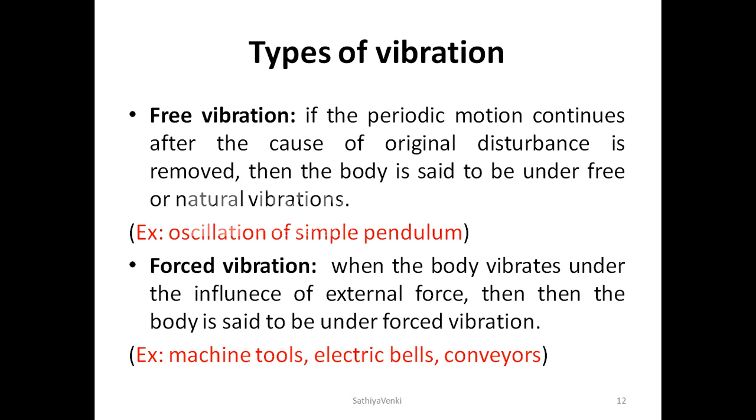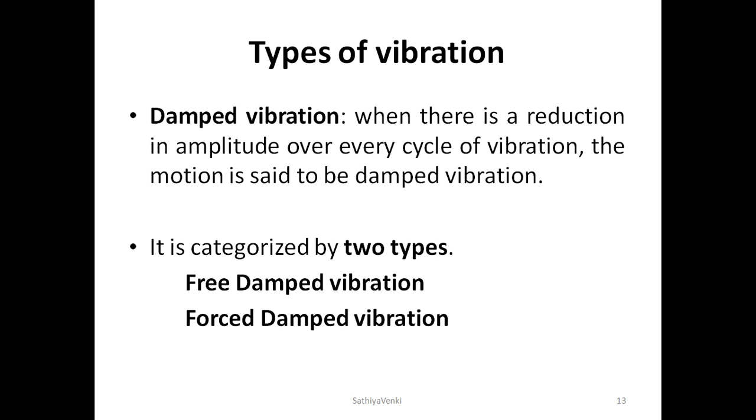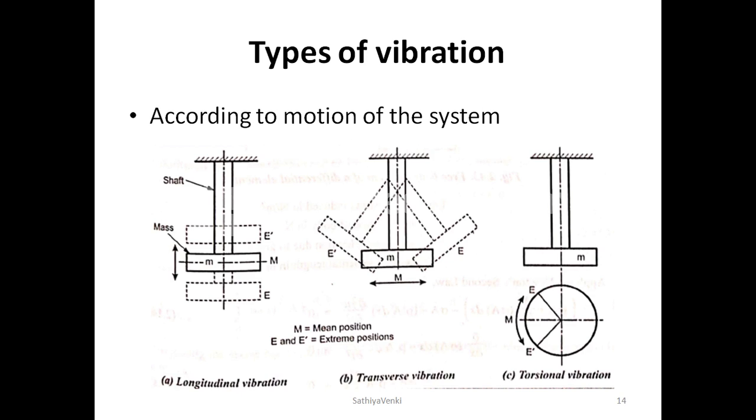And the third one is the torsional vibration. Here the body rotates about the axis, so that forms the torsional vibration. So longitudinal vibration is the vibration along the axis or parallel to the axis, and transverse vibration is produced by motion perpendicular to the axis.